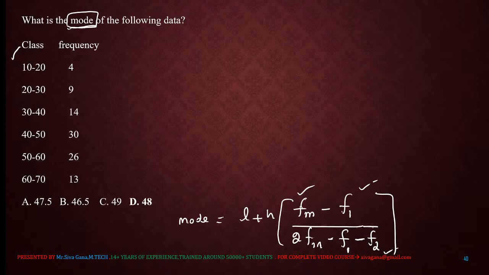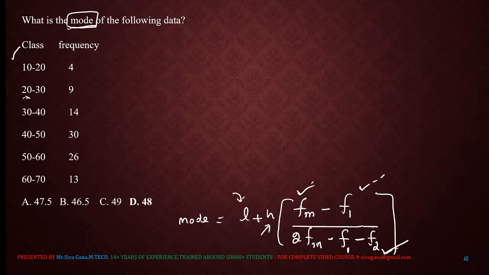Very sorry, my dear viewers. F1 is the frequency just before the modal class, and f2 is the frequency just after the modal class. L is the lower boundary of the modal class. H is the width.